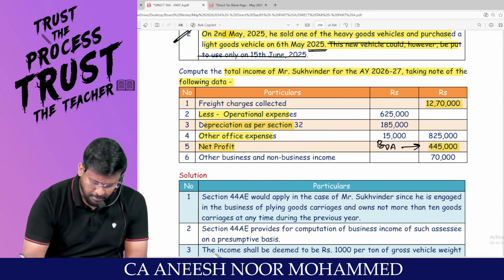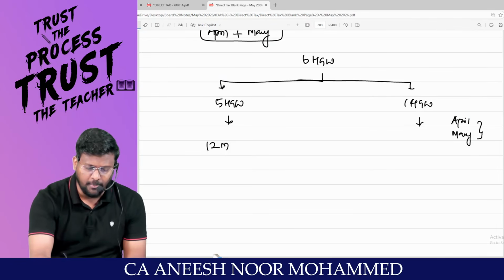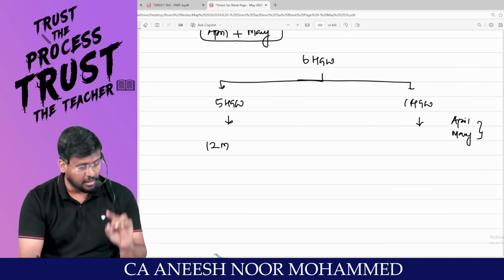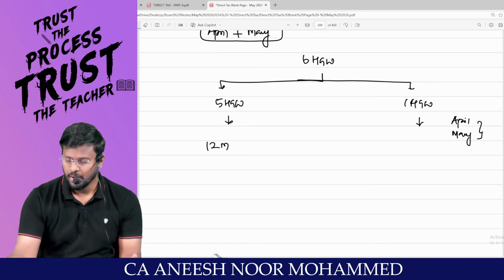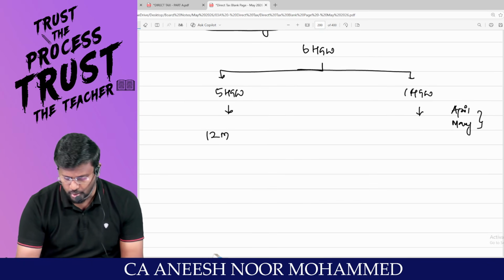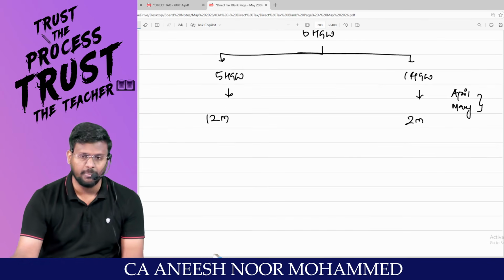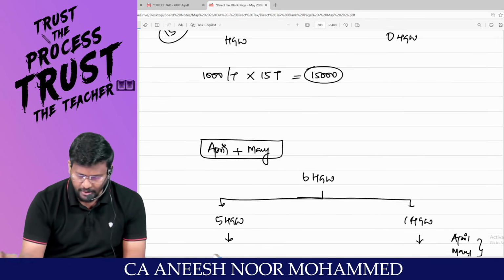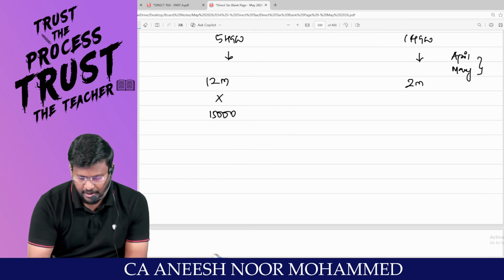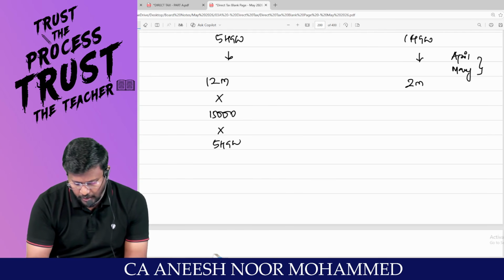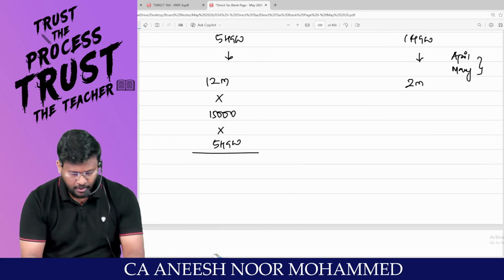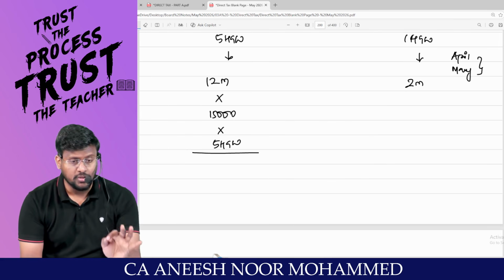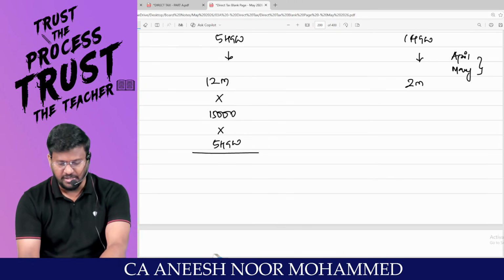Sir, I sold on May 2nd, but still you are liable to pay presumptive income for April and May because it is 1,000 per ton per month or part of the month. That means, my dear lovable students, this is for 2 months will be calculated. For 1 month, for 1 heavy goods vehicle, we already calculated that 15,000 is the rate. Am I right? Into 5 heavy goods vehicles. So 12 months into 15,000 means for one heavy goods vehicle, 1,80,000 will be the presumptive income.